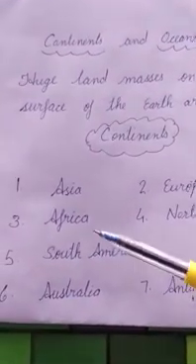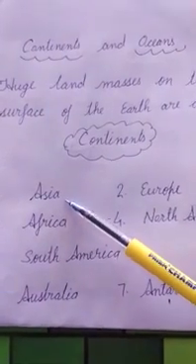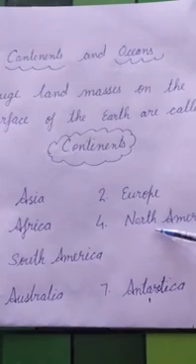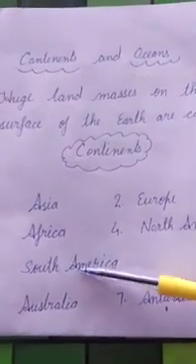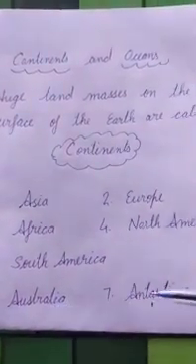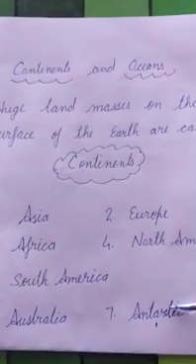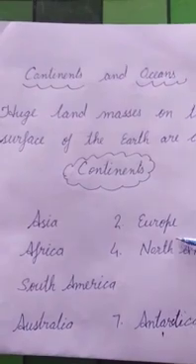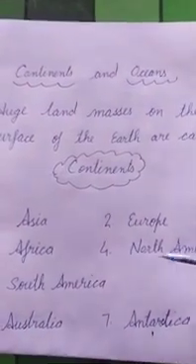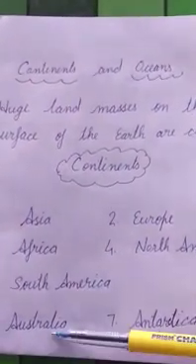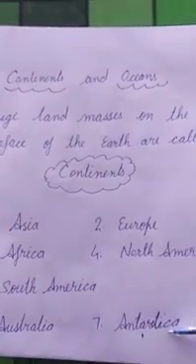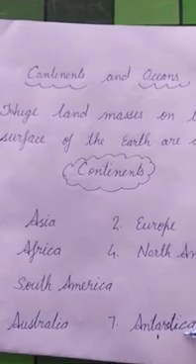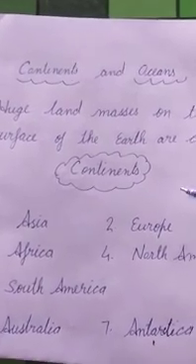What are they? They are Asia, Europe, Africa, North America, South America, Australia and Antarctica, right? How many are there? 7. And it is very easy to learn.